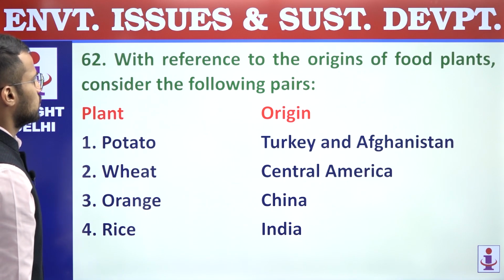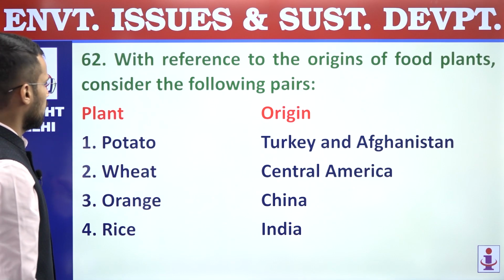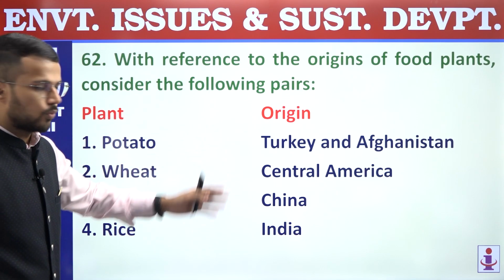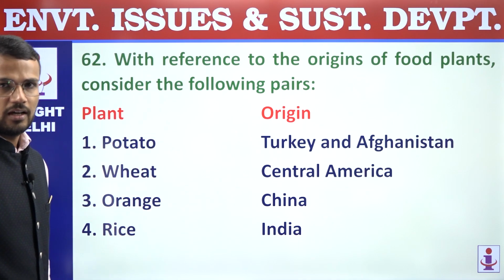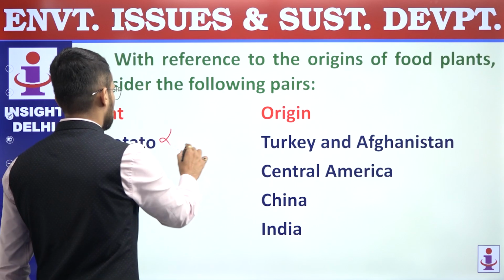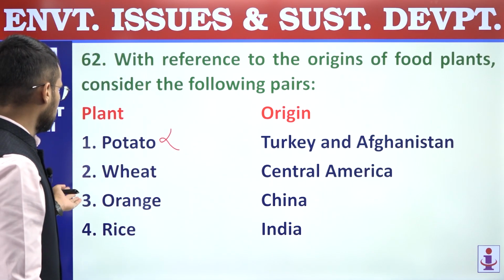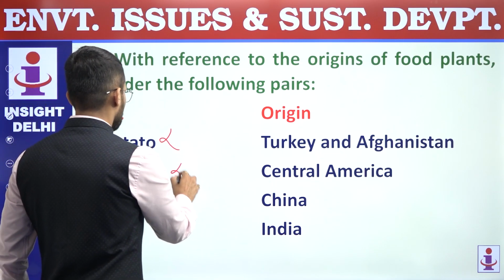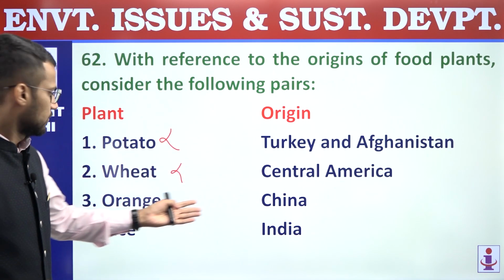62. With reference to origins of food plants, consider the following pairs. So on one hand we have plants, and on other their region of origin. First, potato. It is matched with Turkey and Afghanistan, which is incorrect because potato originated in South America. Second, wheat is matched with Central America, which is also an incorrect pair. Wheat, its origin is in Turkey and Afghanistan.